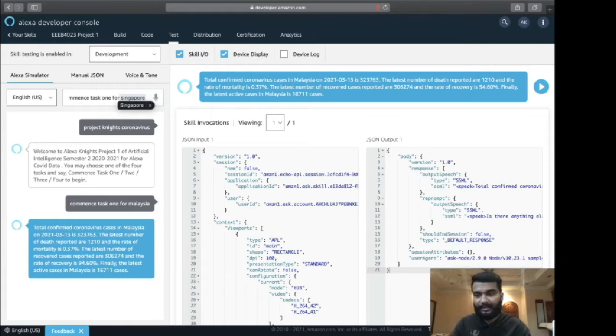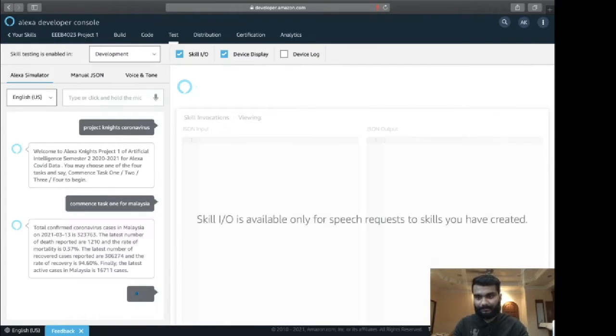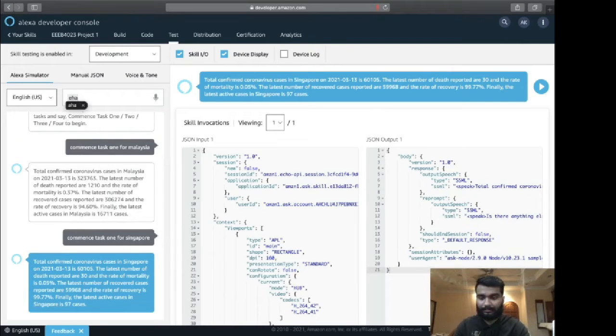The second utterance will be commence task 1 for Singapore. Total confirmed coronavirus cases in Singapore on March 13, 2021 is 60,105. The latest number of deaths reported are 30 and the rate of mortality is 0.05%. The latest number of recovered cases reported are 59,968 and the rate of recovery is 99.77%.